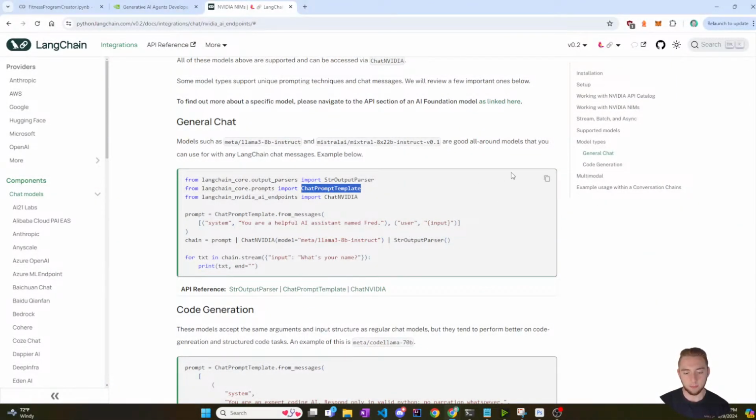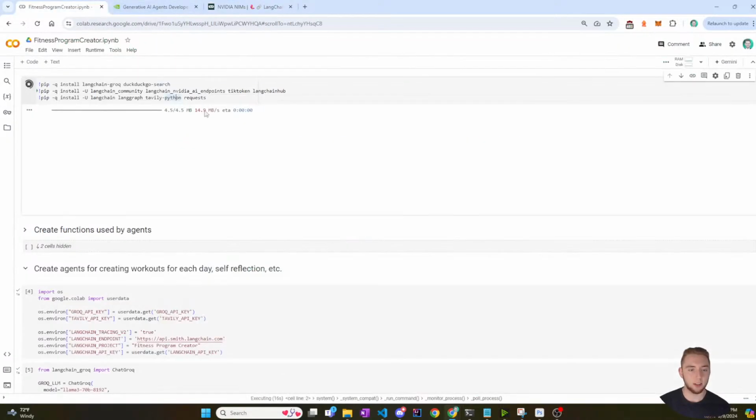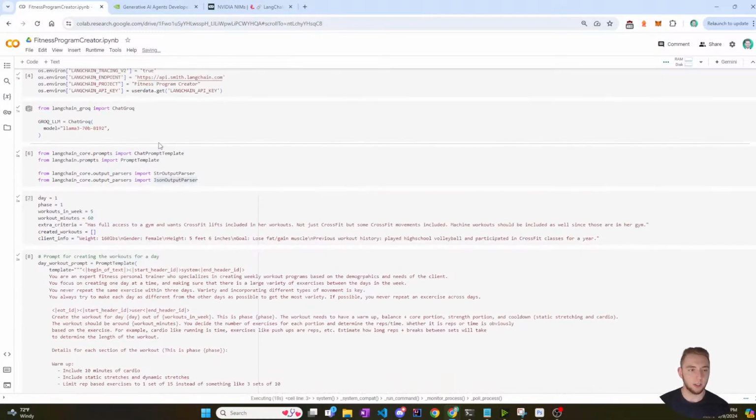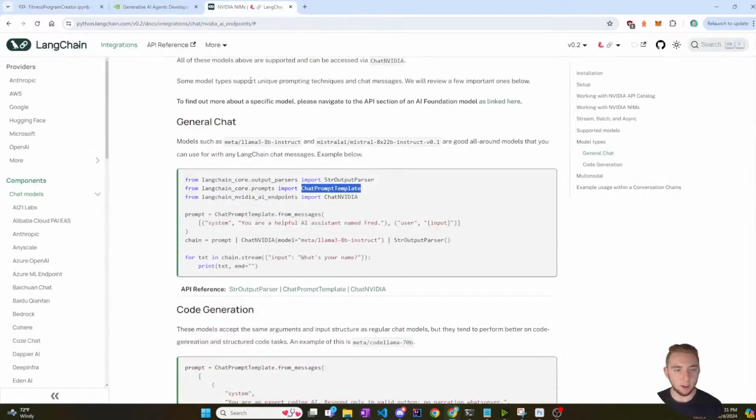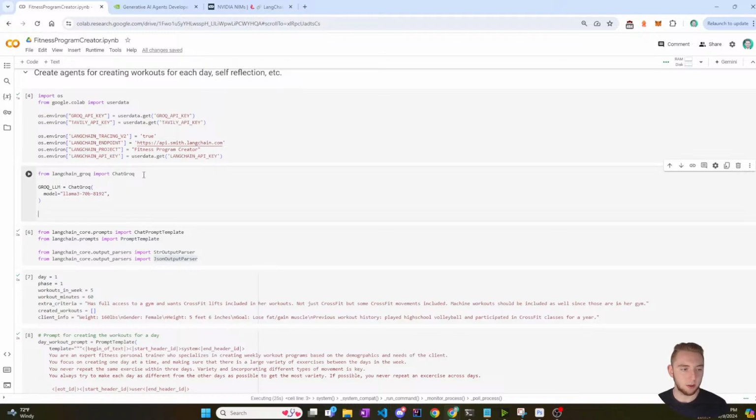All right, so next up, I need to make an instance of ChatNVIDIA. So I'm going to go down here to where I build the Grok LLM, and I'm going to copy this import statement here and paste it here.